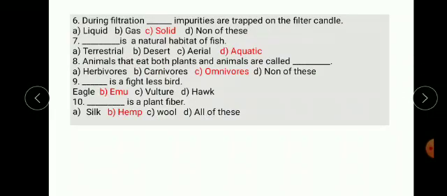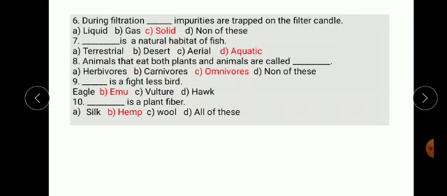Next one. During filtration, dash impurities are trapped on the filter candle. Options are liquid, gas, solid, none of these. The correct option is solid. During filtration, solid impurities are trapped on the filter candle.